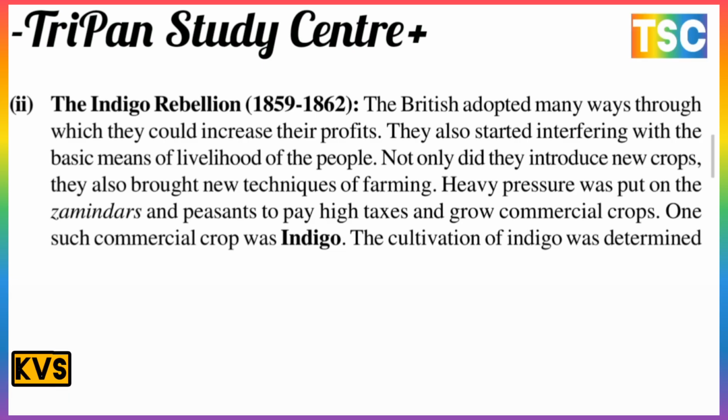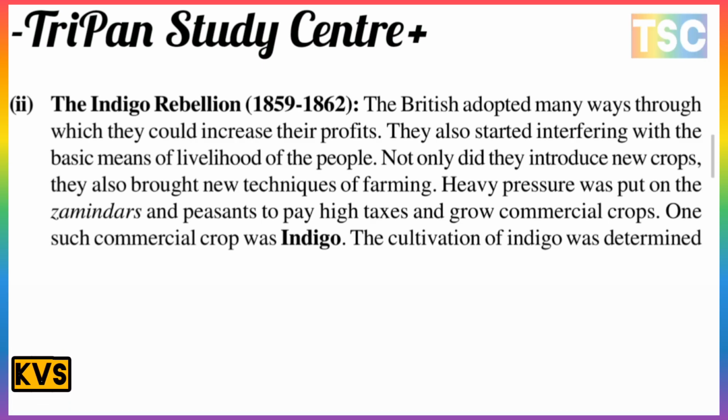The Indigo rebellion took place in the time period 1859 to 1862. The British adopted many ways by which they could increase their profit, and they also started interfering with the basic means of livelihood of the people.